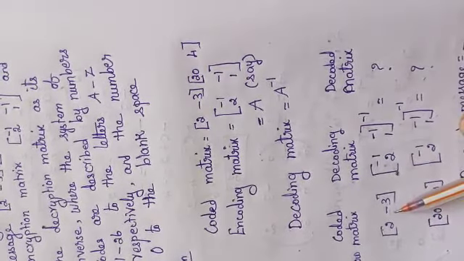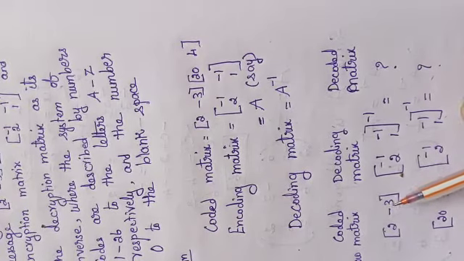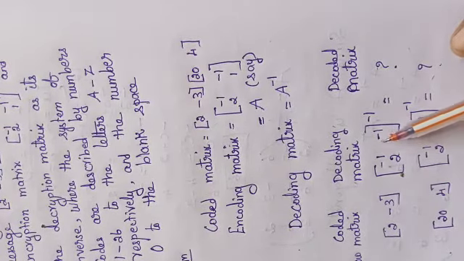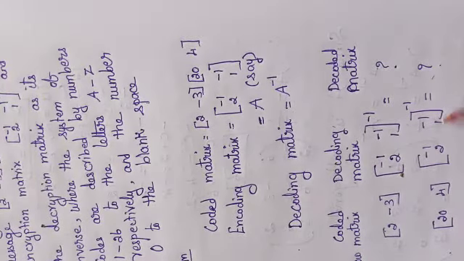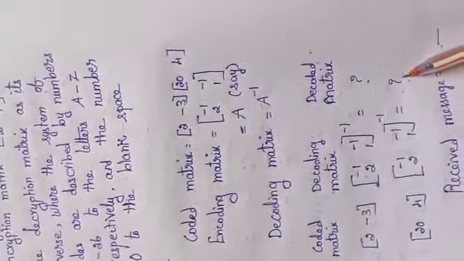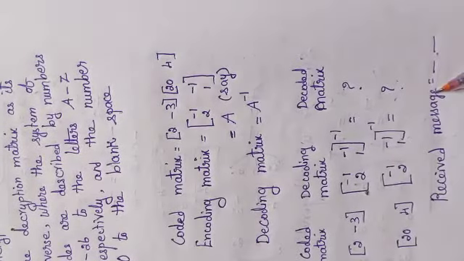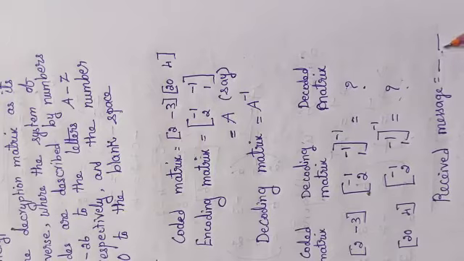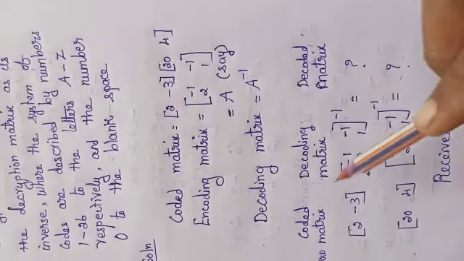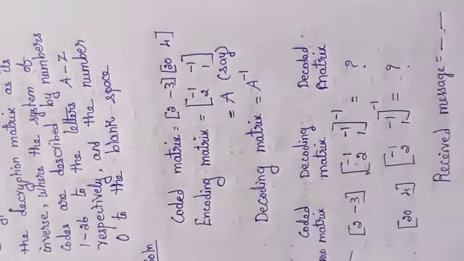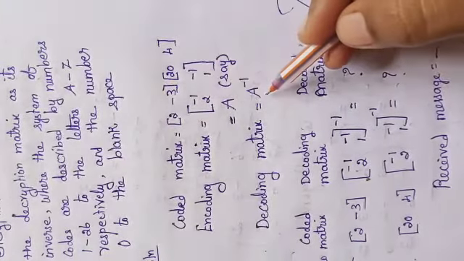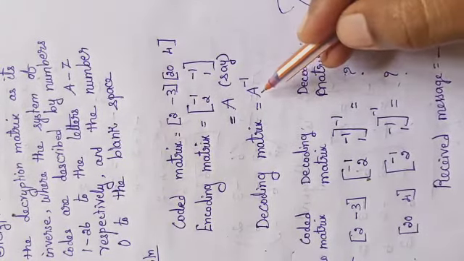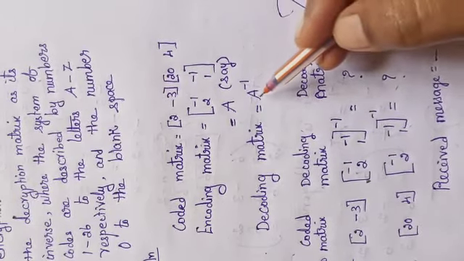So the received row matrix, the first one, into the inverse of the encoding matrix equals the answer, and the next one into the inverse, both multiplied, will give our received message. Together we have to write it as the answer. When you are writing in your notes, don't write this. I have written it only to make you understand. So these three steps you can write. After that, write: find A inverse. Shall we find out A inverse?